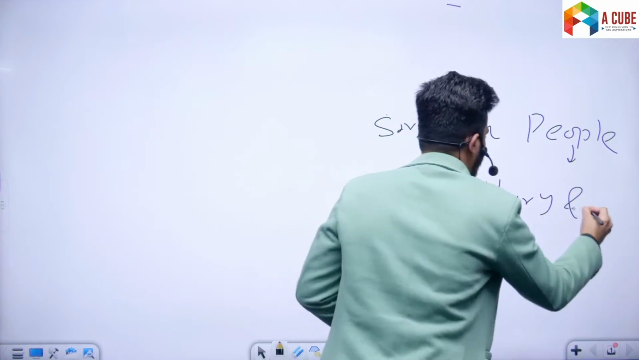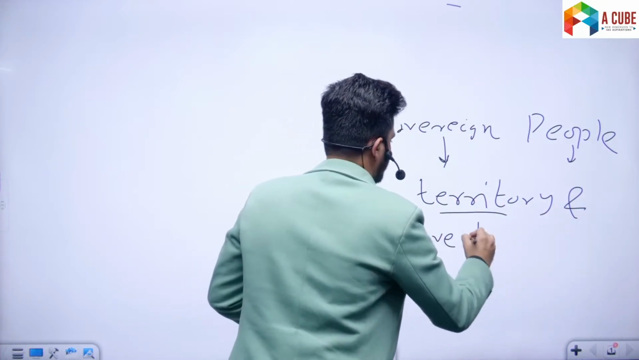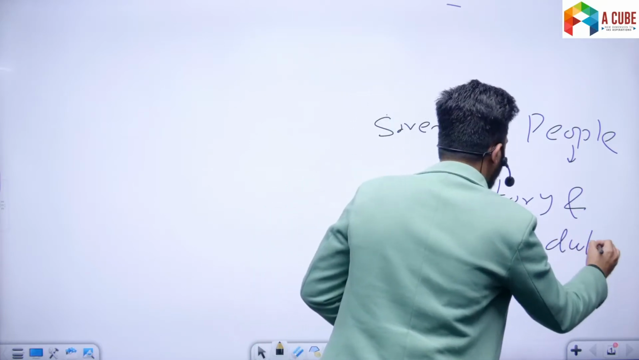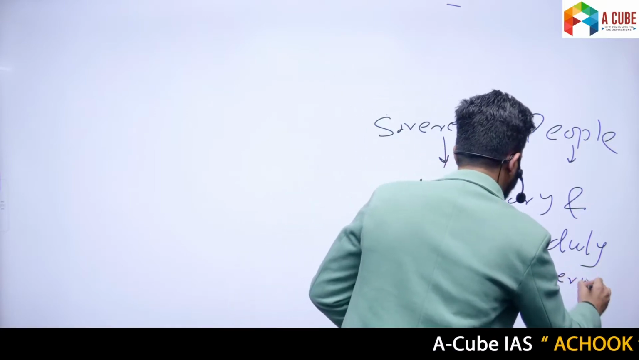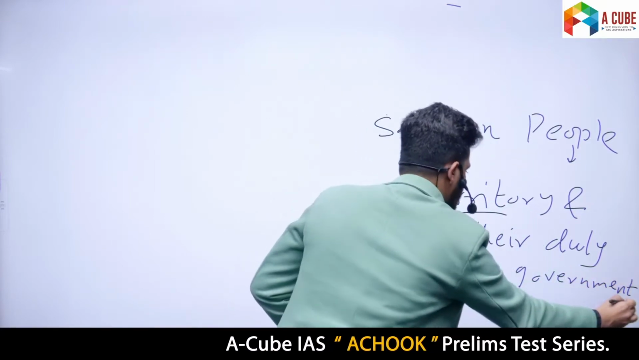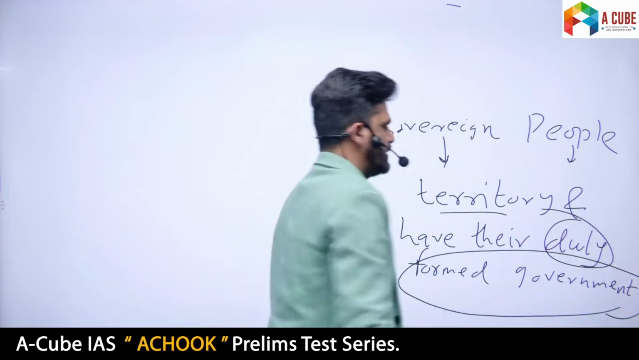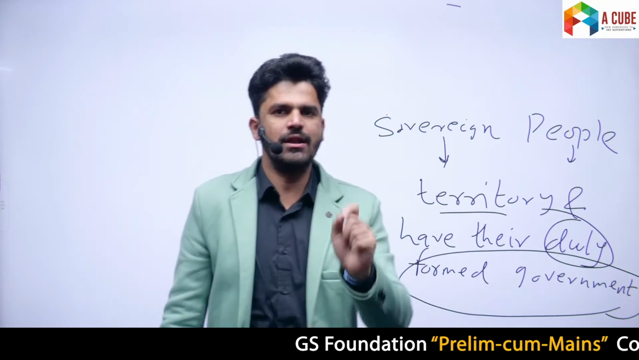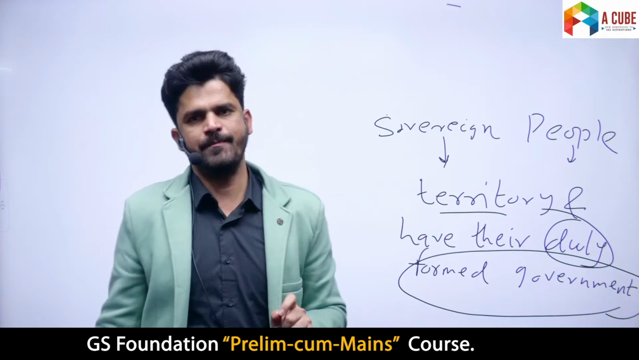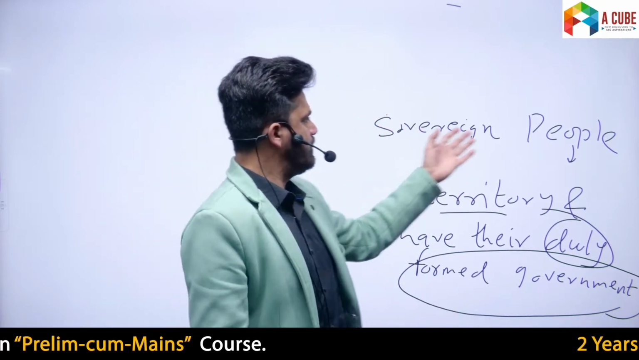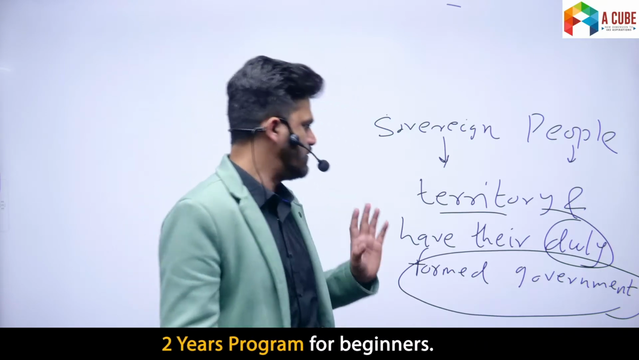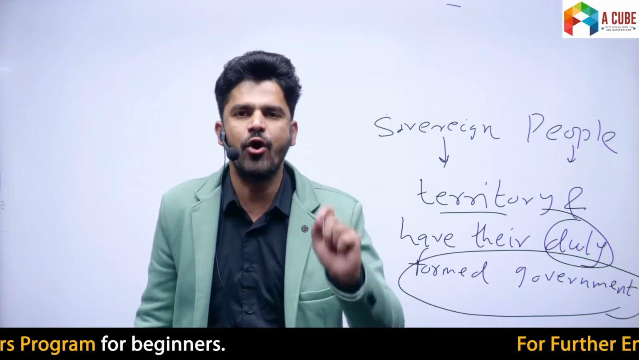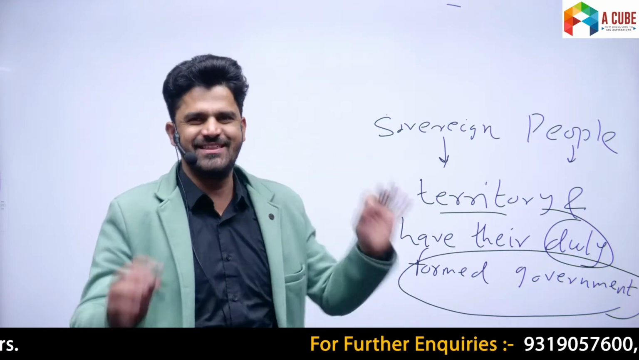And we can add, and have their duly formed government. So in our previous definition, this was missing, duly formed government. So now let me complete the definition. State is a political institution or organization which represents a sovereign people who occupy or reside in a fixed territory and have a duly formed government of their own. This is the definition of the state.